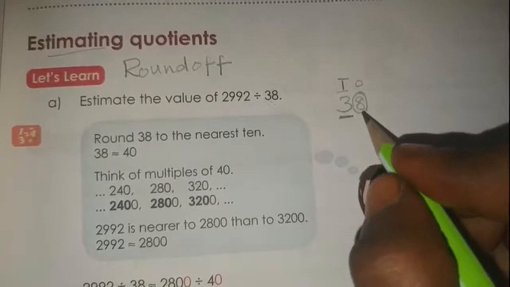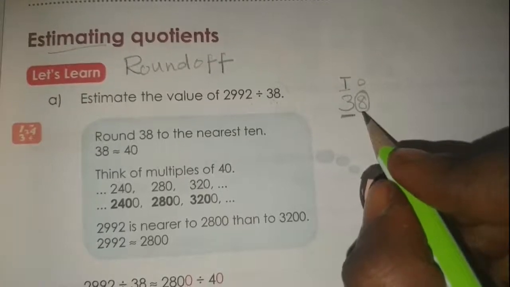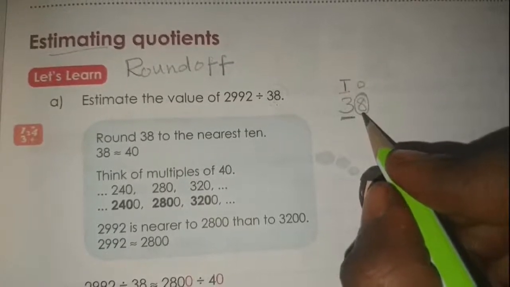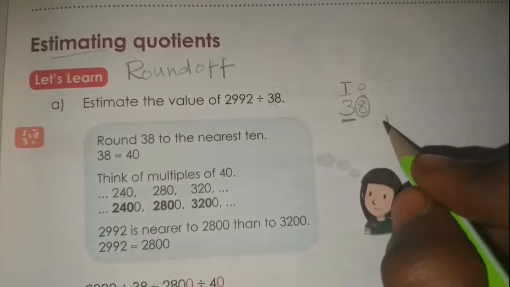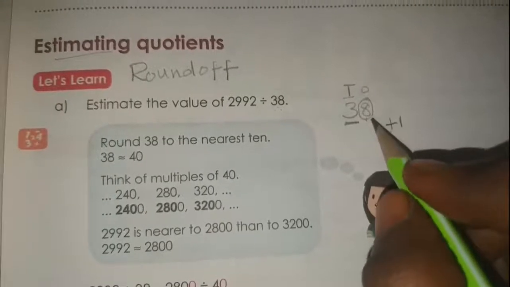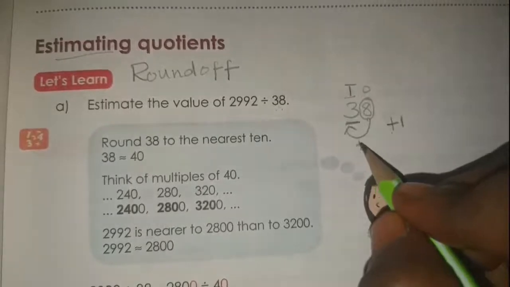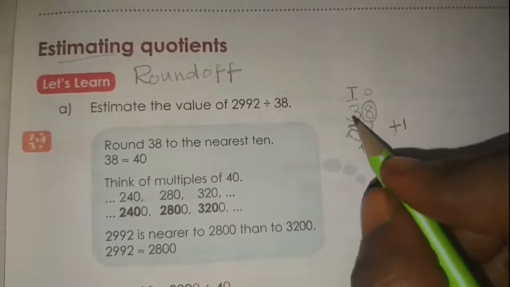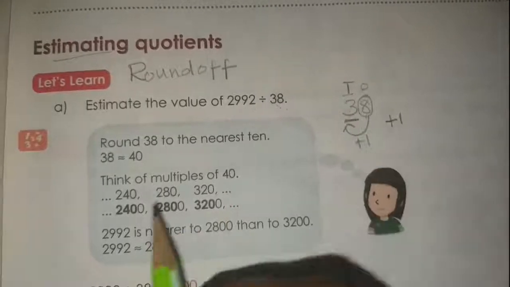Is 8 a strong number or a weak number? It is a strong number. Strong number means it gets the power as plus 1. So this 8 gives power plus 1 to the tens place. So 3 becomes 4 by adding 1. 3 plus 1 becomes 4.